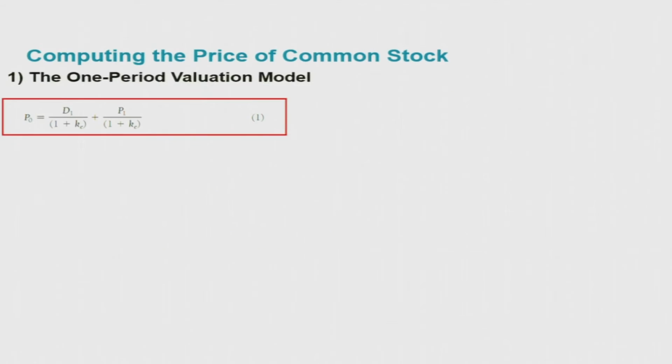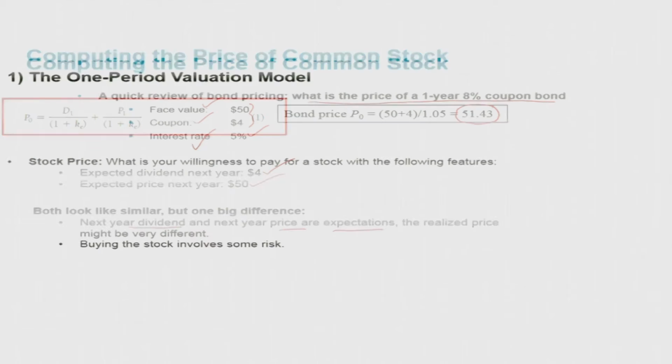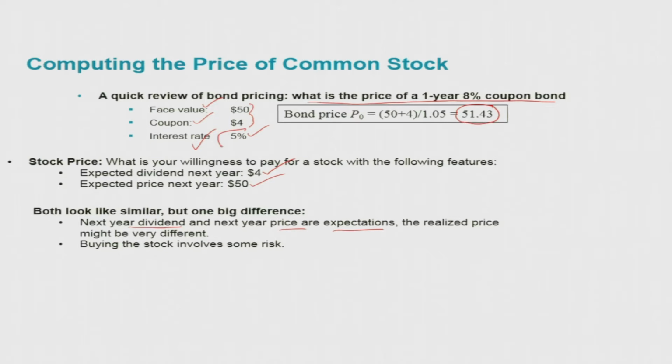In this scenario, to compute the price of common stock, we need to look into some values: what is going to be the next year dividend, the expectation we need to compute, what is going to be the next year price, plus we also need to see what is the discount factor. For example, in the case of a bond we have an interest rate, but here in the case of stocks we do not have any interest rate. So we need to find some value that can be used as a discount.